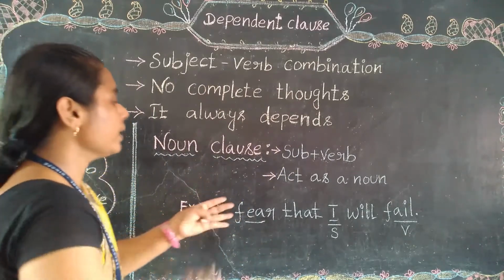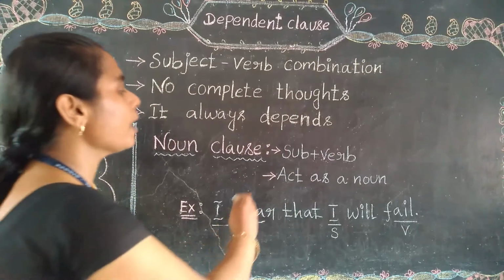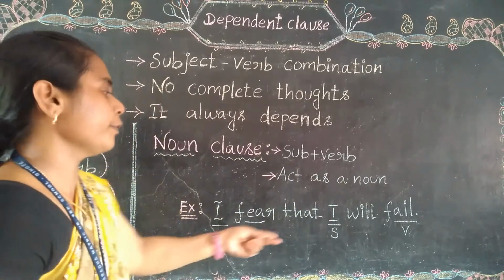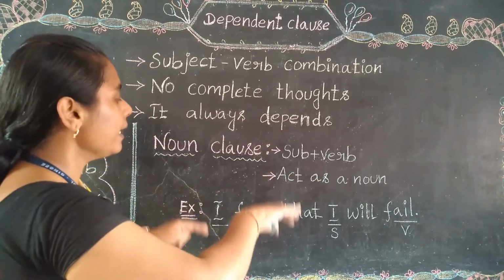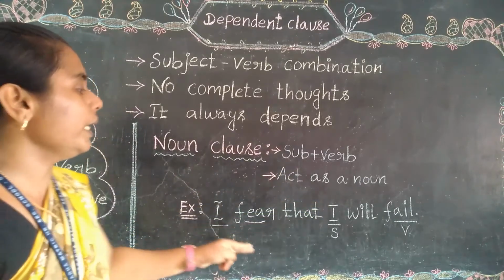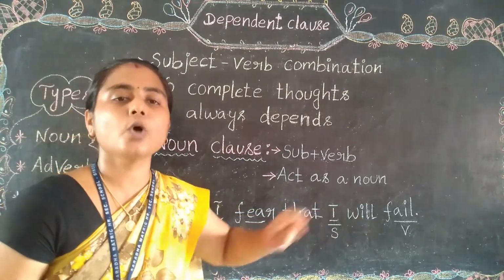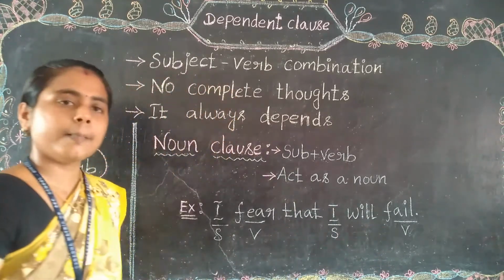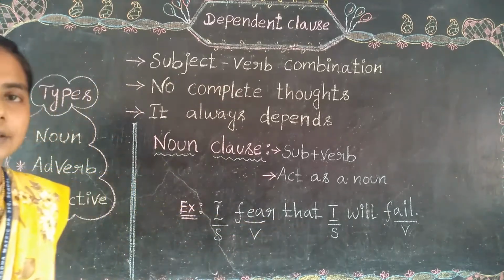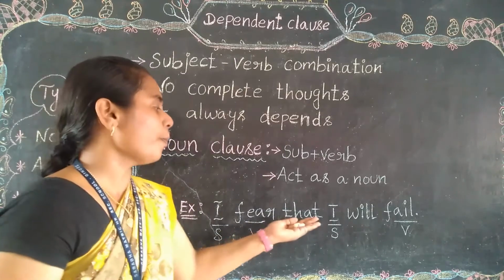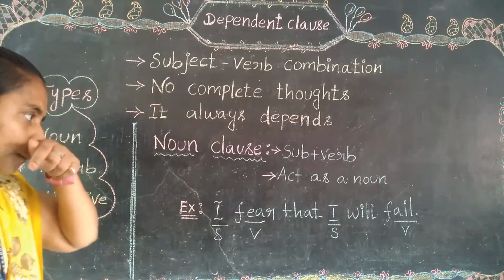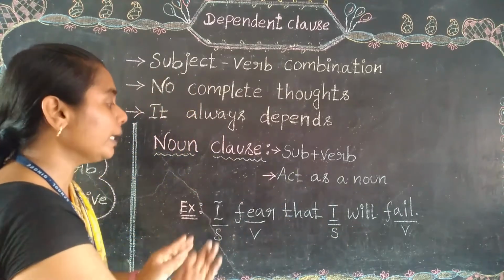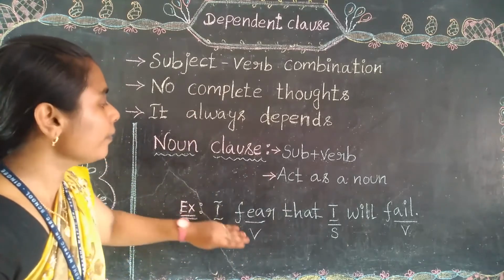According to the rule, it is in the predicate part. There should be a subject and verb, and two times it is performing. The entire sentence is wholly a subject plus verb combination. Here subject, verb, and here subject, verb, and in between the connecting word is that. Will is a modal verb, that is, a helping verb. So only subjects and verbs are present in the sentence, yet it gives a complete meaning.